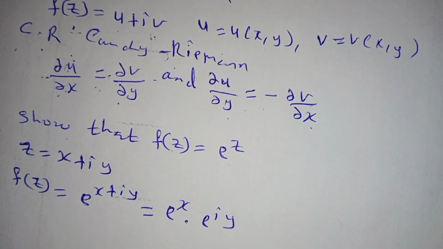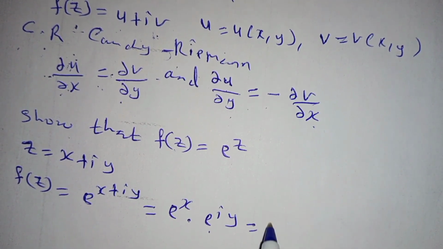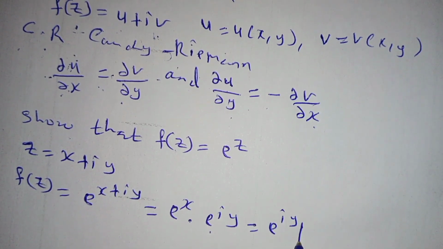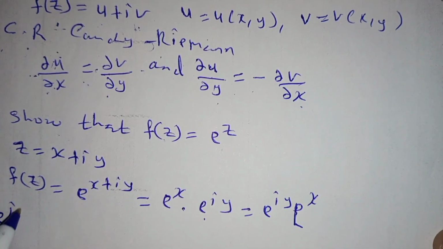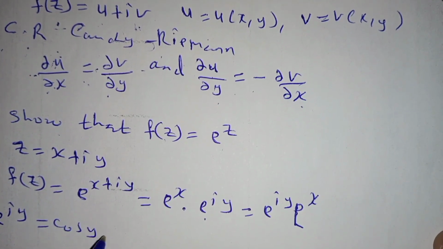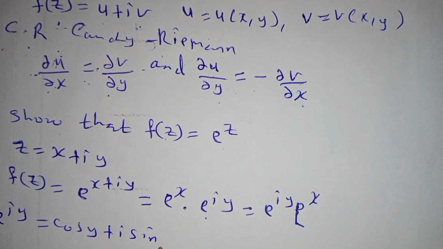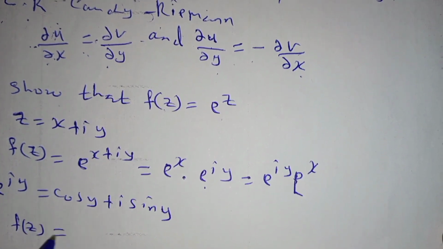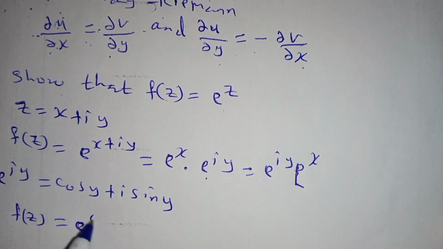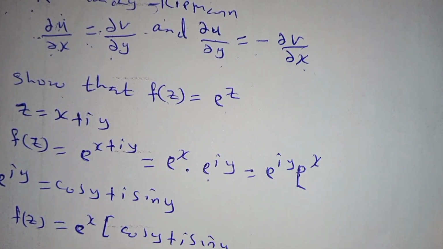Then from there, by what is called Euler's formula, exponential iy is equal to cos of y plus i sine of y, meaning that our function f of z can be written as exponential x into bracket cos of y plus i sine of y.